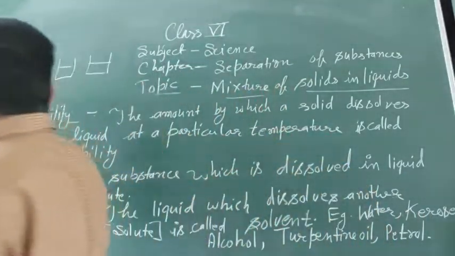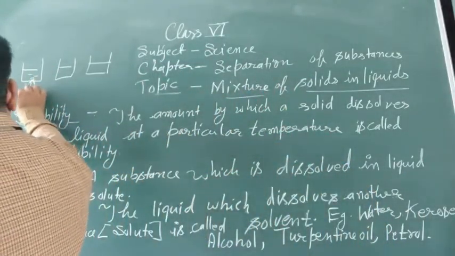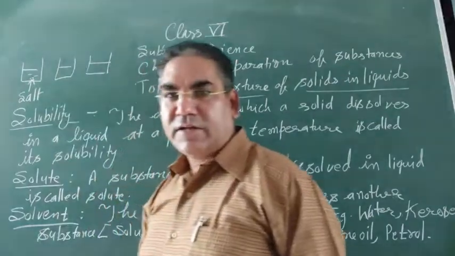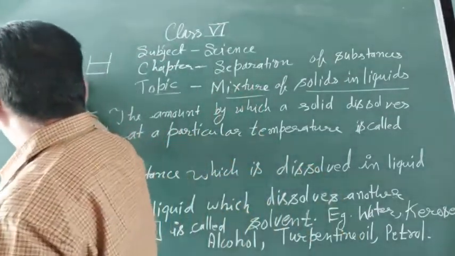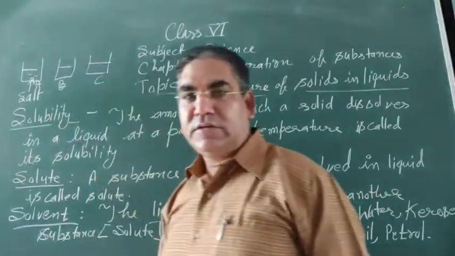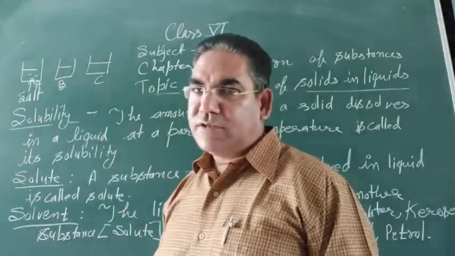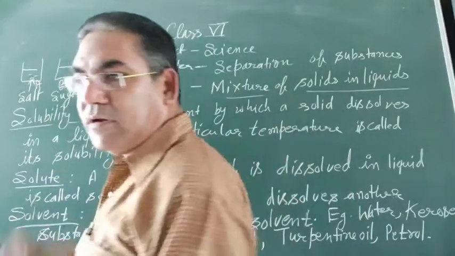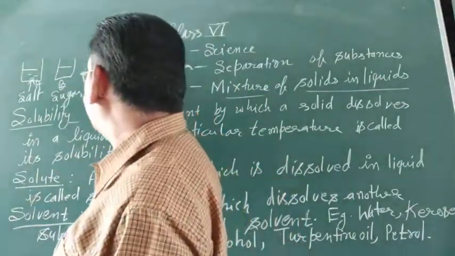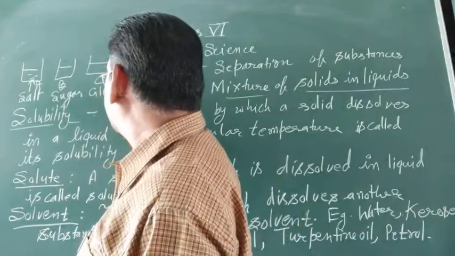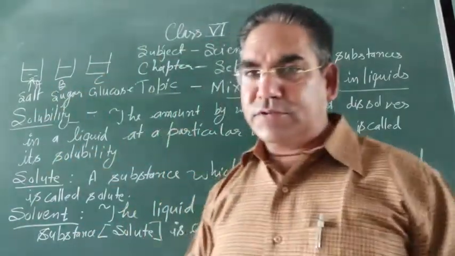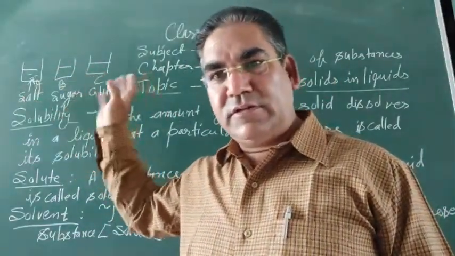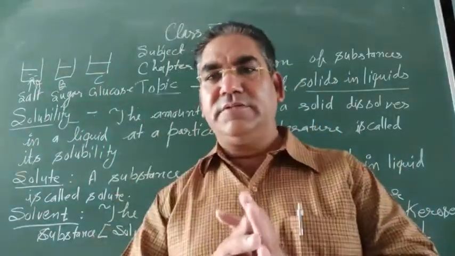Now, mark them A, B, C. In beaker 1 add salt, in beaker 2 sugar, normal table sugar, and in beaker 3 you will add glucose. Right? Salt, sugar and glucose. Got it?